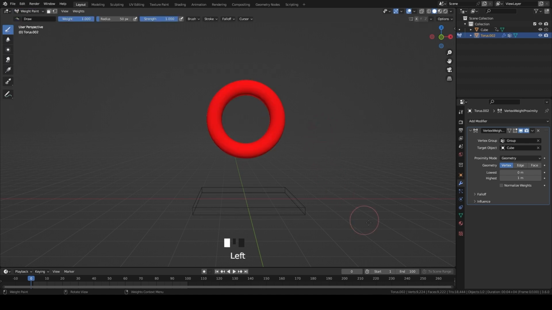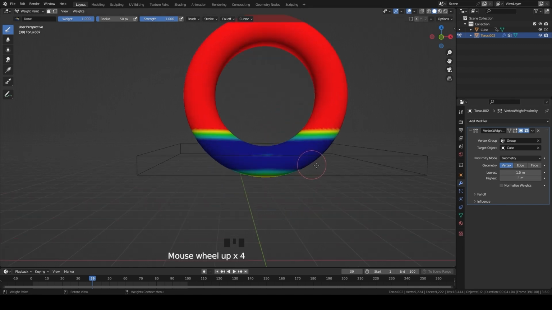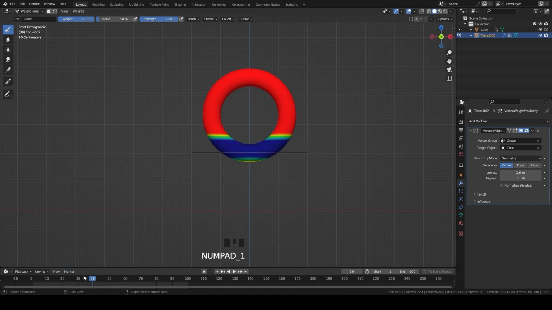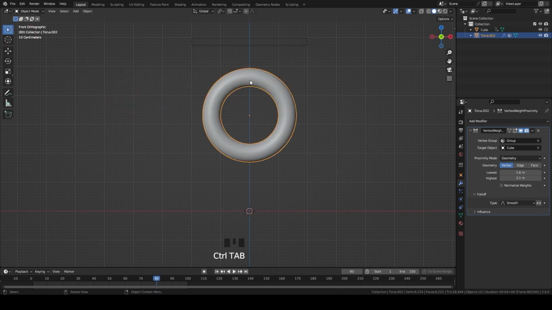Go to weight paint mode and adjust the lowest and highest value. Set the fall off value to smooth. Go back to object mode again.